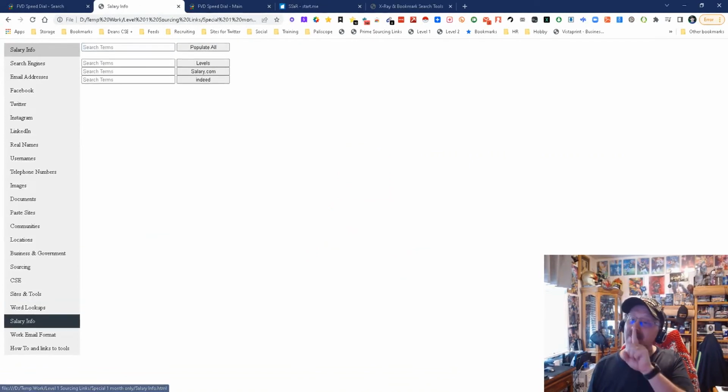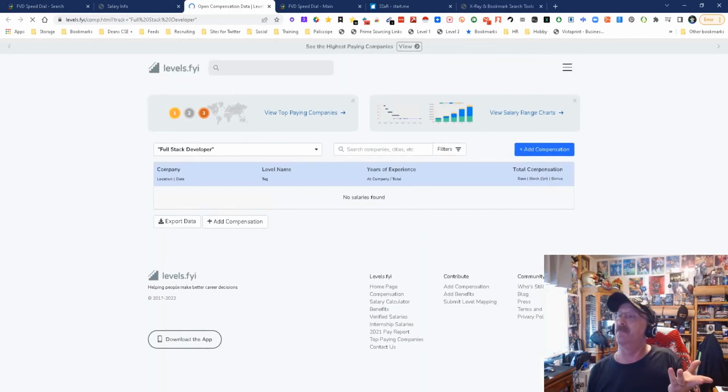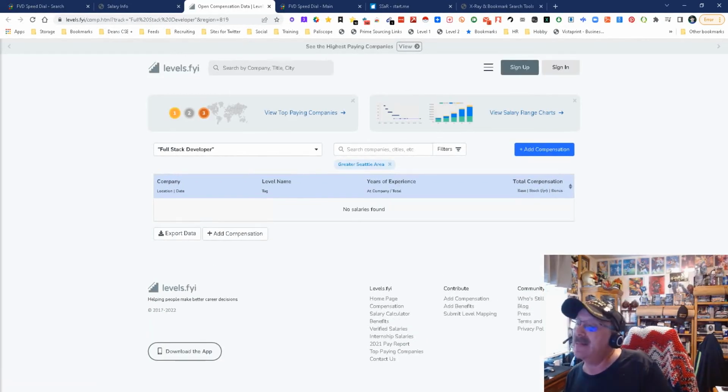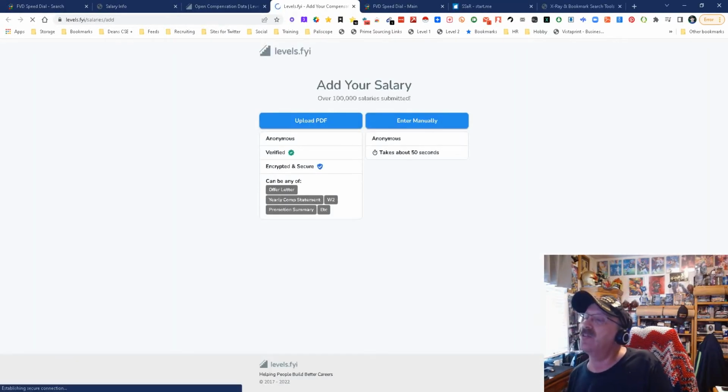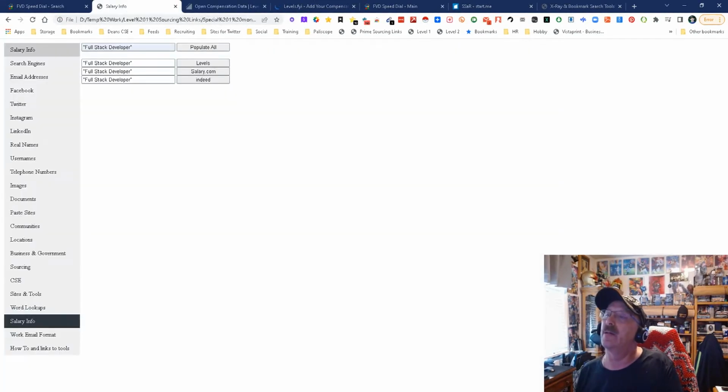Now, salary info. You've got to know how much people are making these days. I mean, lordy. Let's go with a full stack developer. Populate. Let's go with Levels. What is Levels telling me? Levels is telling me that the range is in the Seattle area. So we got that. Let's add the compensation. We can upload, we can download, we can do everything else, but the numbers are right here. There's the salary ranges. You can just open it up and look at it. I don't want to waste all the time.